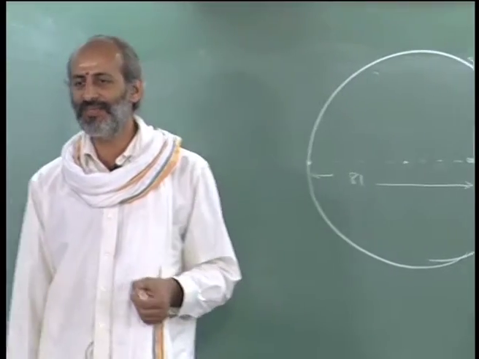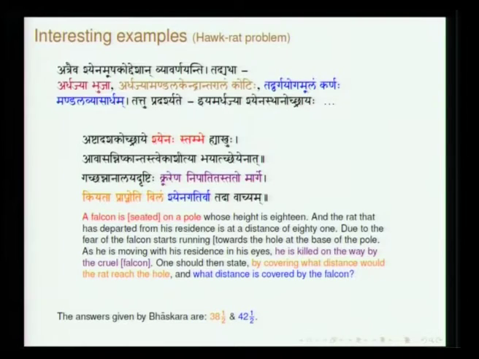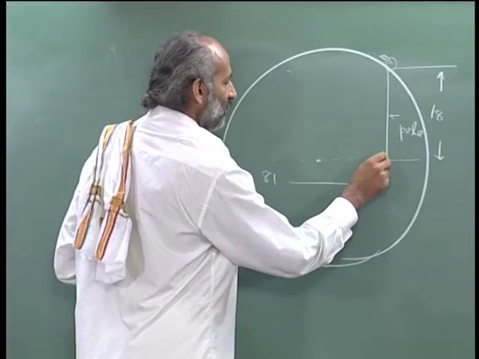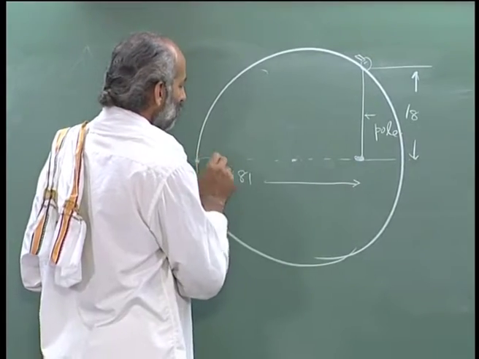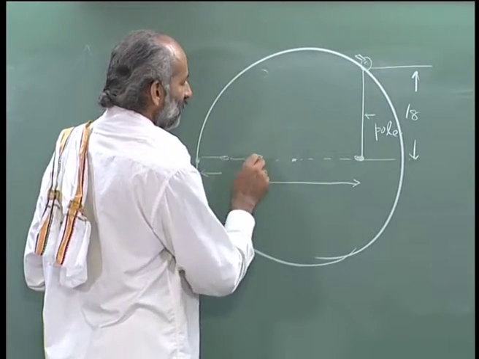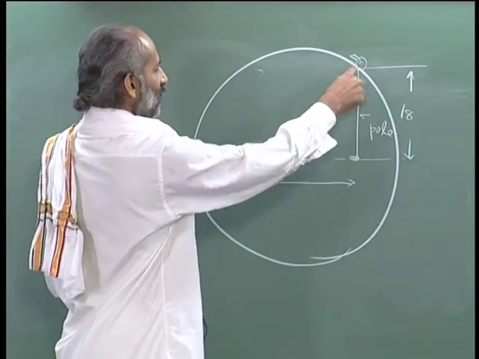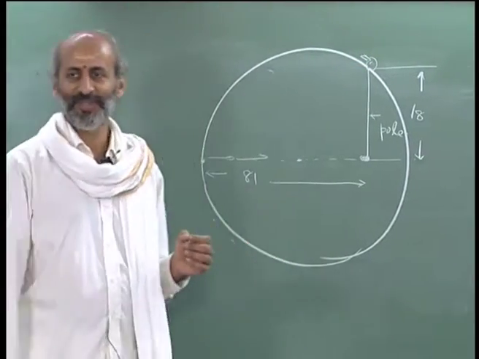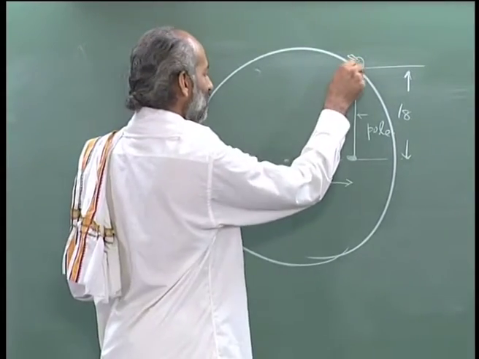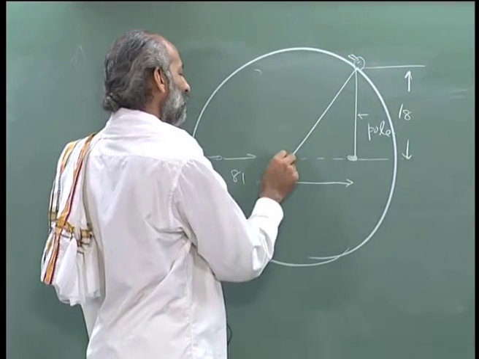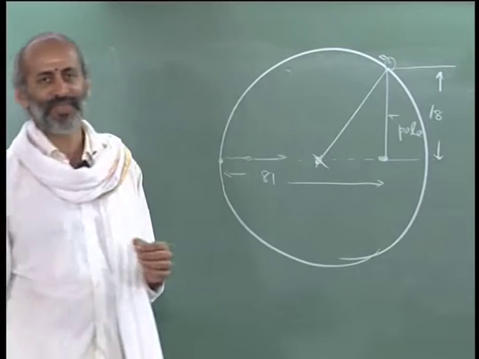Nishkrantaha, it has come out, ekashitya bhayat, out of fear it wanted to get into its residence, alaya. It starts moving here, but the moment it did, the hawk also flew down, grabbed the rat here and finished it.